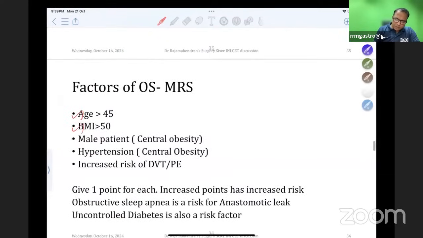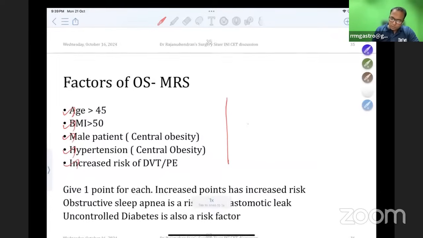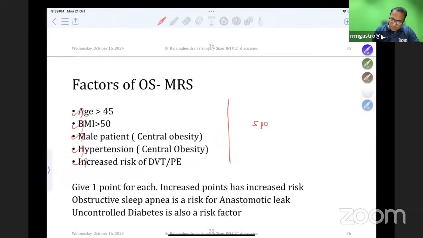So age, BMI, male, hypertension, increased risk of DVT. Each one you give 1 point. So if there are 5 points, the risk of mortality is very high. With 1 point, mortality risk is low. So depending upon the points we give 1 point for each. Increased points means increased risk.